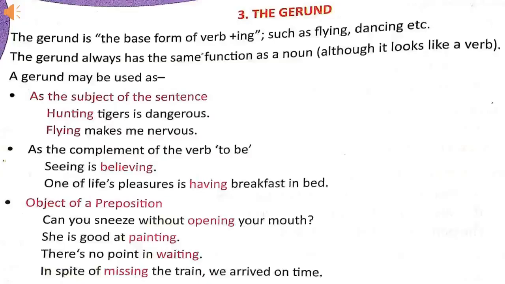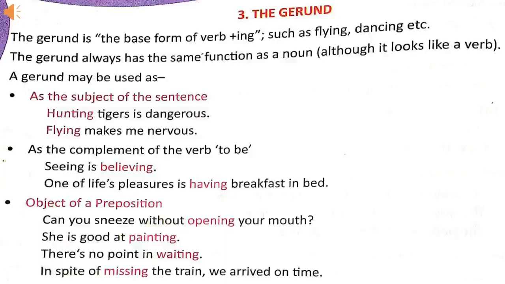Third kind of non-finite verb is gerund. Gerund is a non-finite verb which ends in ing and works like a noun. Now, uses of gerund. It is used as the subject of the sentence.